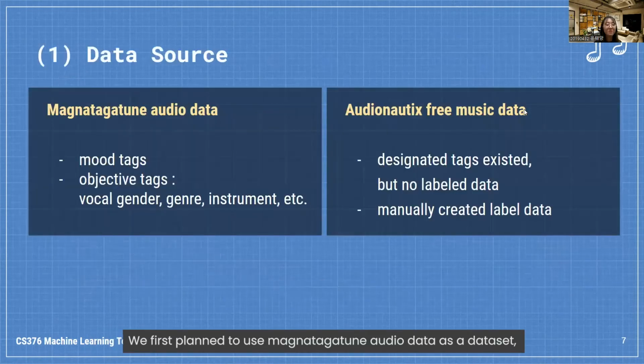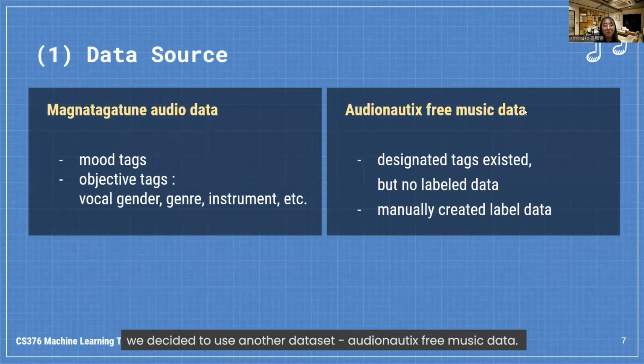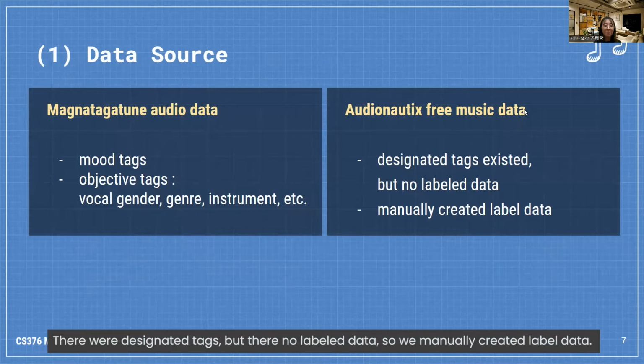We first planned to use a Magnatagatune-like audio dataset, in which both mood tags and objective tags are provided. However, due to lack of storage, we decided to use another dataset, Audionautix free music data. There was designated text but no labeled data, so we manually created the labeled data.